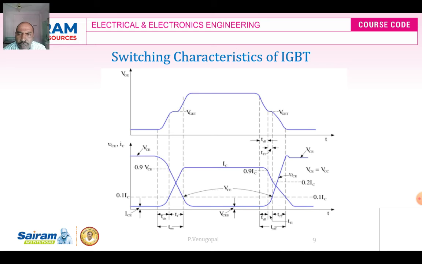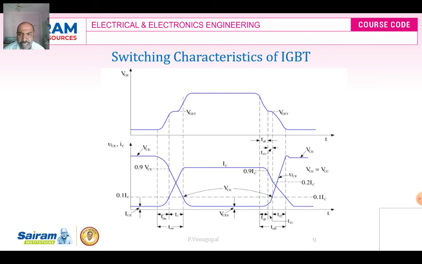The collector to emitter voltage VCE starts decreasing, but the collector current starts rising. There is a delay called TDN, which can be defined as the time required for the collector voltage to fall from the maximum value to 90% of the VCE.